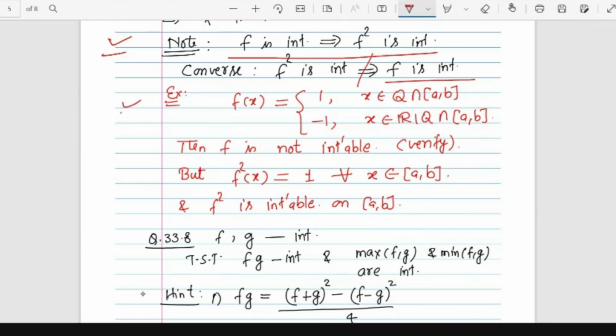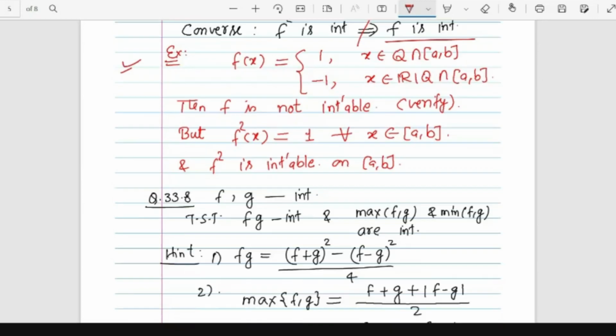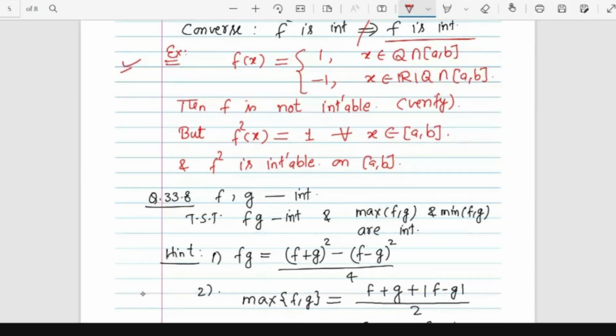You can see this example. f(x) takes 1 when x is rational, and f(x) takes minus 1 when x is irrational. So f is not integrable. We have already seen that. But what is the square function? The square function is 1. So this square function is integrable.